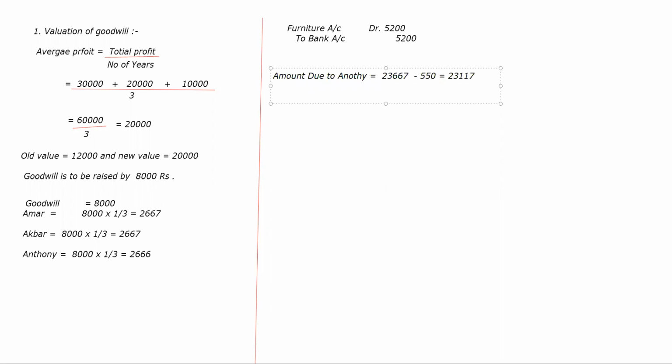Now we have to pay 50% of it. 50% of 23,117 is equal to 23,117 into 50 upon 100.